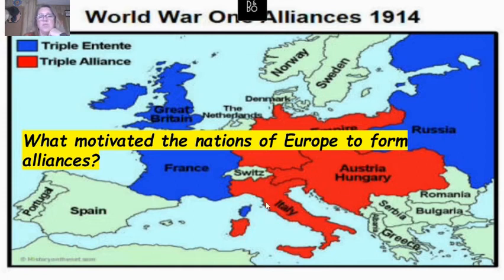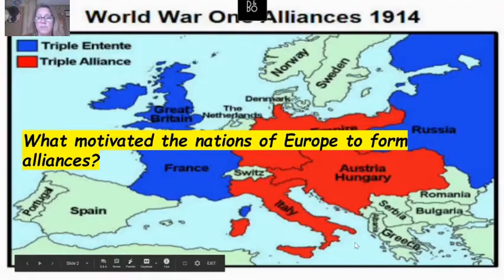We know the Treaty of Versailles is what officially ended that war. We know Russia pulled out due to their own civil war. The Russian Revolution broke the Triple Entente alliance, and the United States came in near the end to help there.